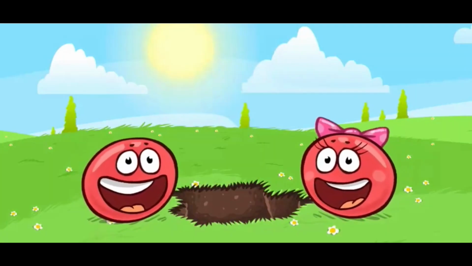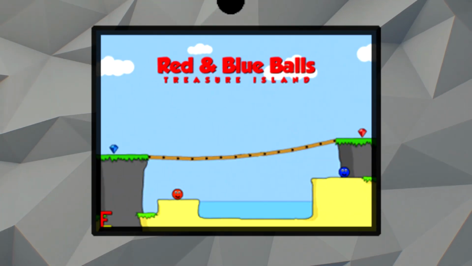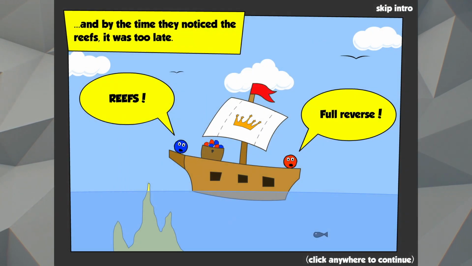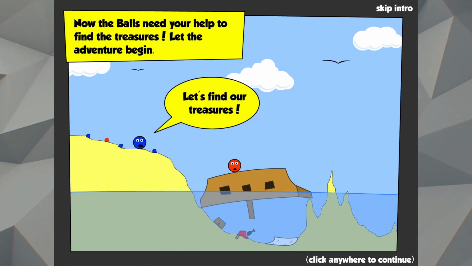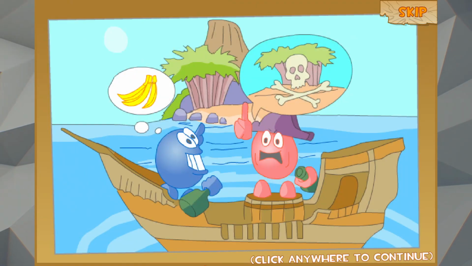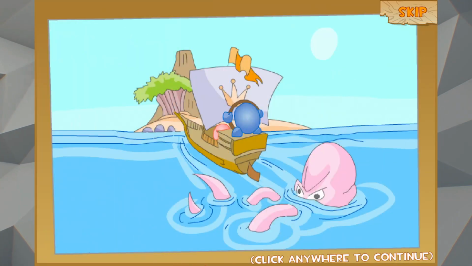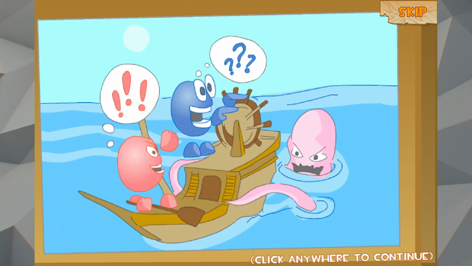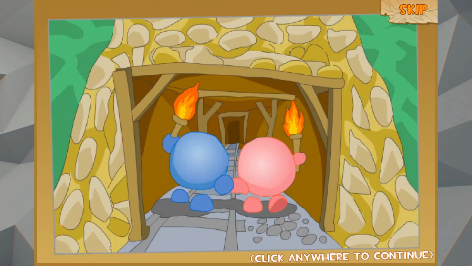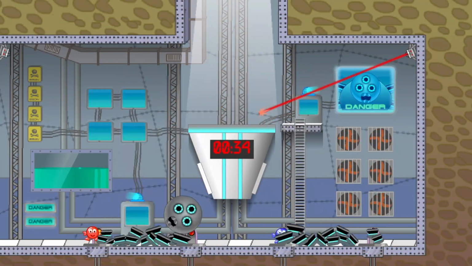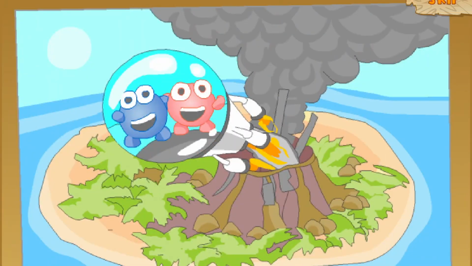With the world now saved, Red Ball teams up with Blue Ball to go on some adventures. In Red and Blue Ball 1, they must recollect the gems they lost in a boat crash. In Red and Blue Balls 2, they continue their journey, getting into yet another crash, this time caused by a giant octopus. They explore the island that they wash up on and defeat an evil robot at the end of Red and Blue Balls 3, allowing them to escape.